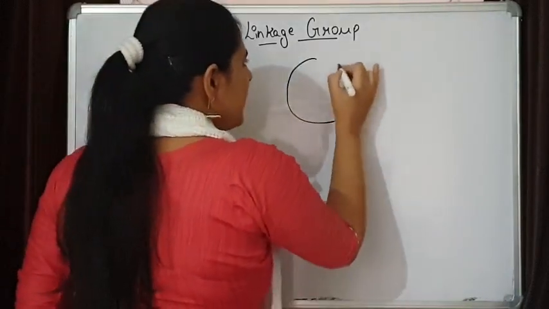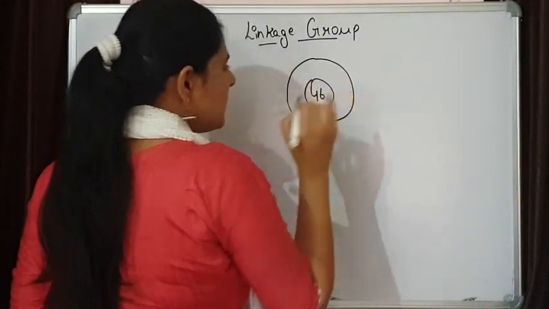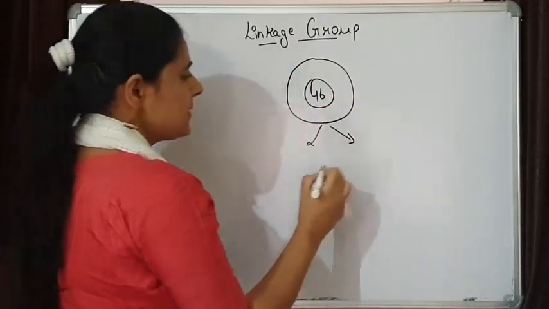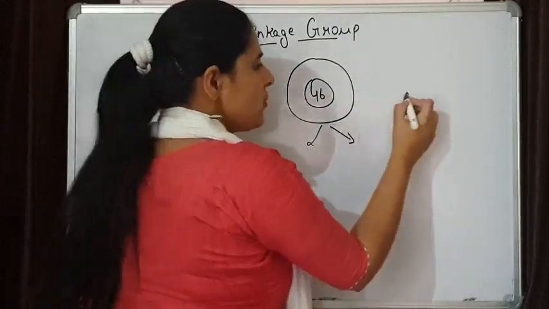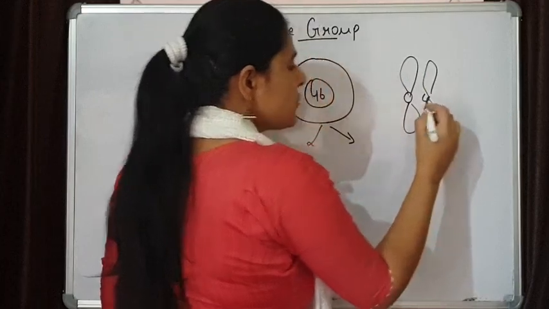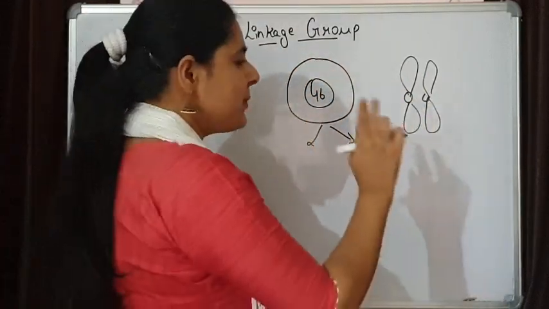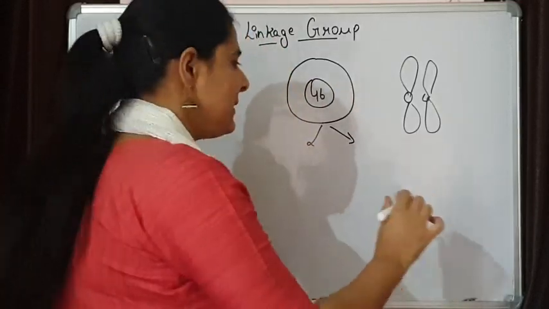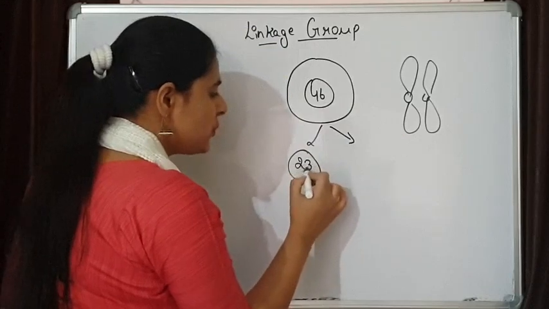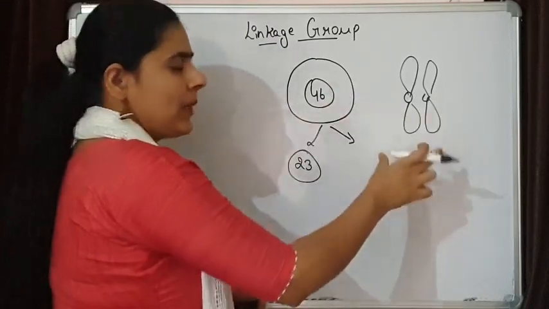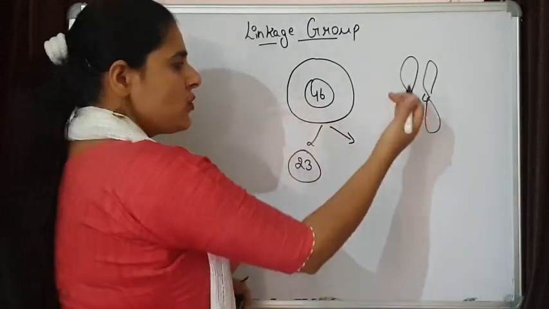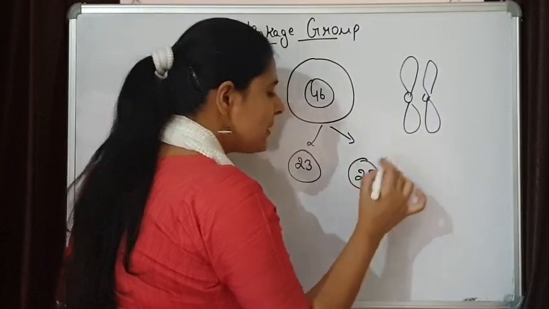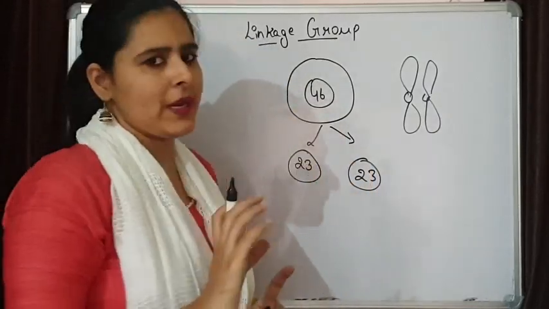I am saying a diploid human cell has 46 chromosomes in the nucleus, and when this cell is going to form gametes, each chromosome is present in a homologous pair. So during gamete formation there will be random inheritance of one chromosome from each pair. That means each gamete is going to receive 23 chromosomes out of the 23 pairs, and which chromosome comes into the gamete is completely a random chance. Another gamete is also receiving 23 chromosomes, and that is also a random chance.